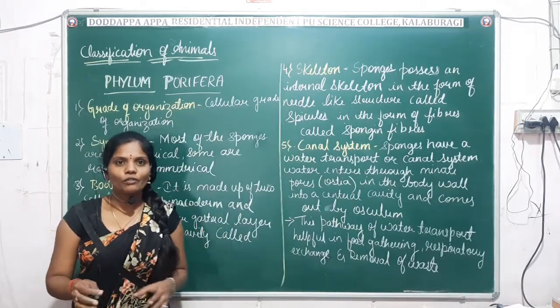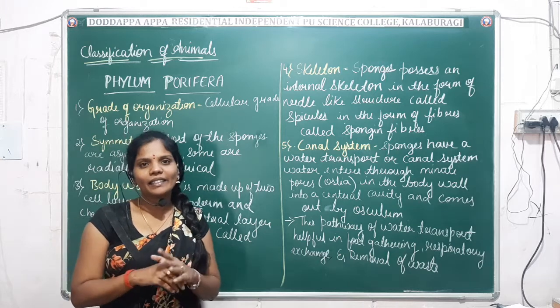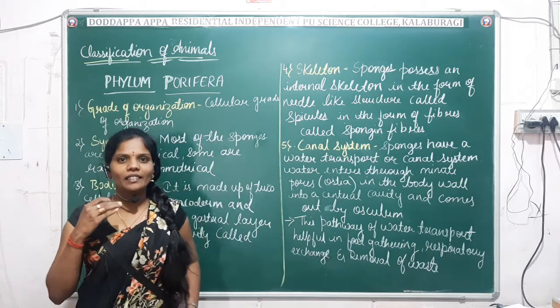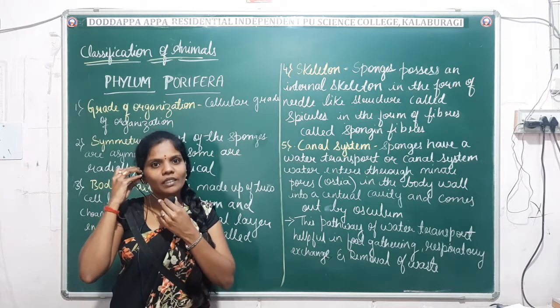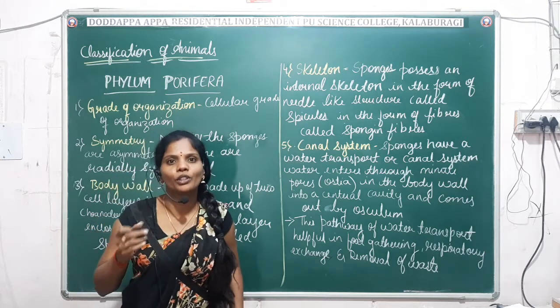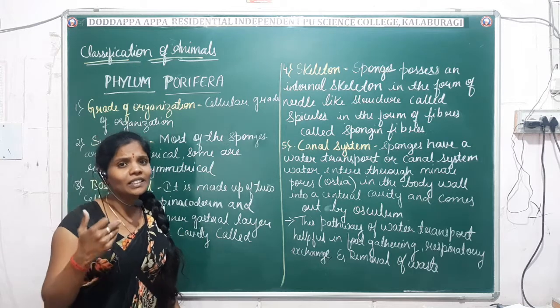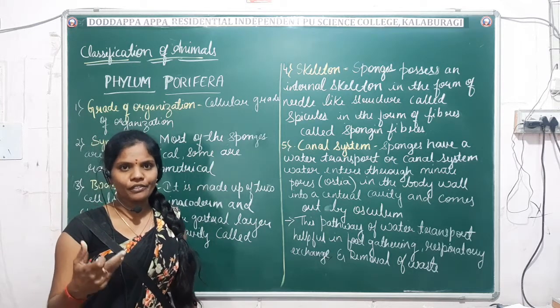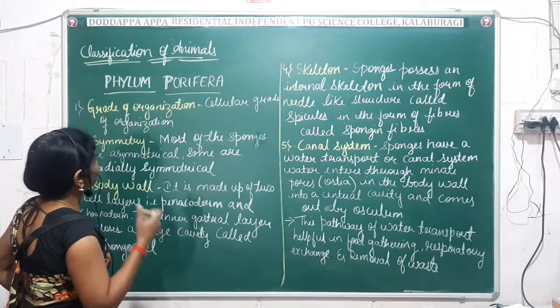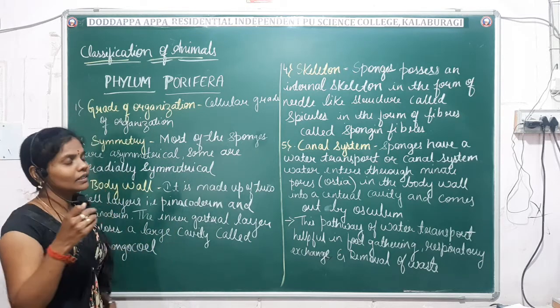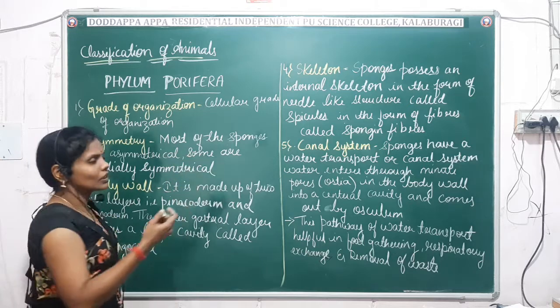So far we have studied the schematic representation of the animal kingdom and the list of phyla. Next we'll move on to the first phylum of the animal kingdom, that is the phylum Porifera. We'll see the general characteristic features of phylum Porifera in detail one by one. Phylum Porifera generally exhibits the cellular grade of organization.